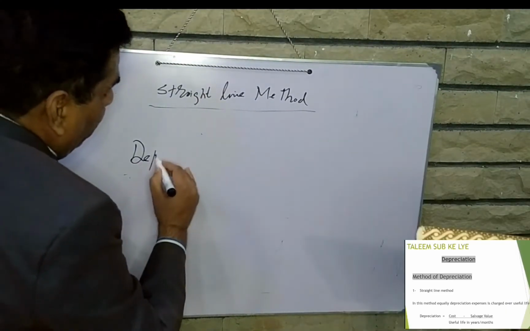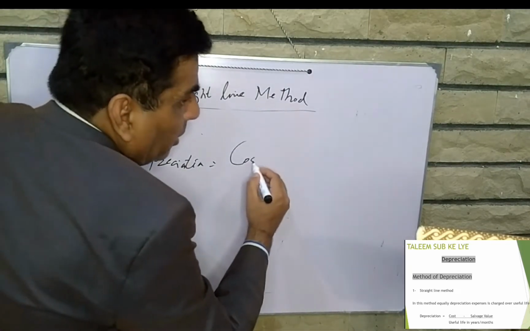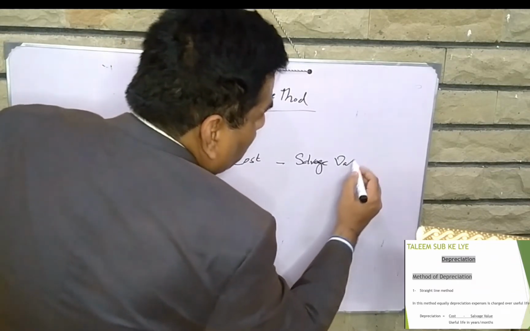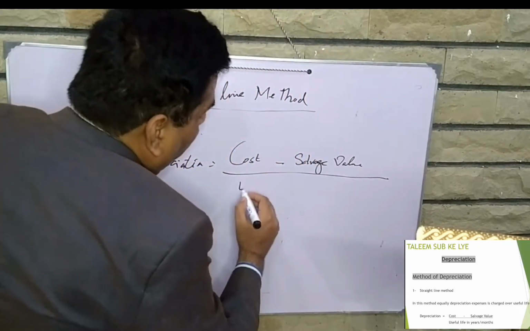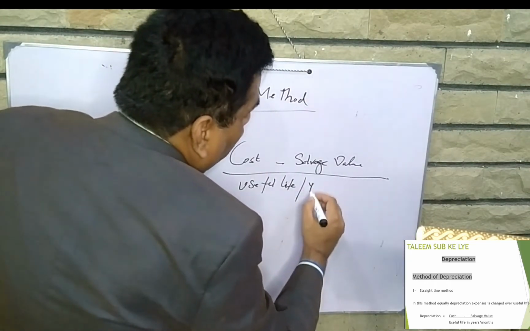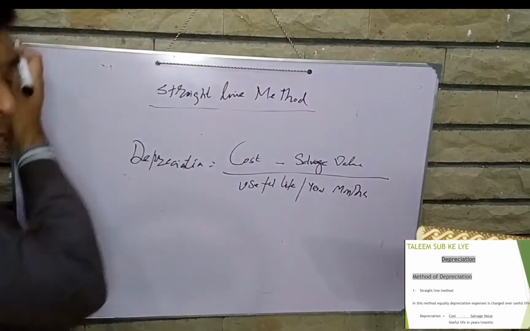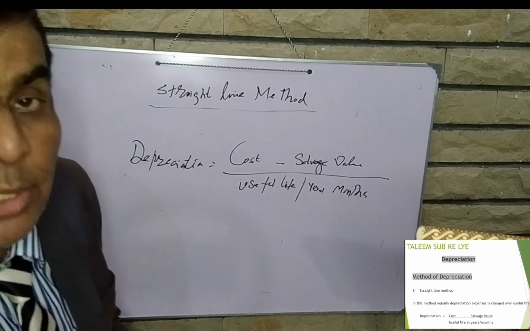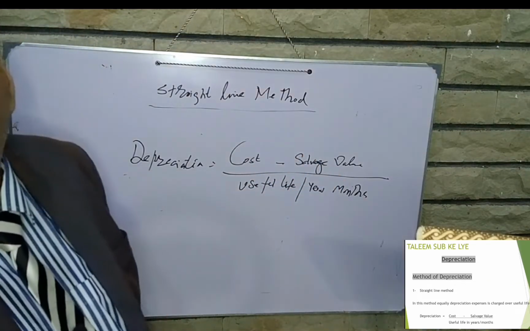Depreciation is equal to cost minus salvage value, divided by useful life in years or months. That is the basic formula of calculating the depreciation expense. A simple formula: just cost minus salvage value divided by the useful life in years or in months.